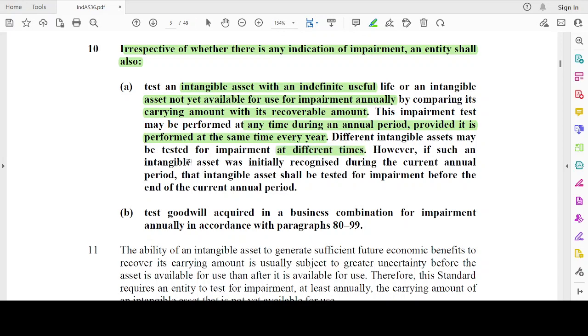However, if such an intangible asset was initially recognized during the current annual period, it shall be tested for impairment before the end of the current period. If it is recognized for the first time in the current year, then I have to test for impairment during the current annual period.